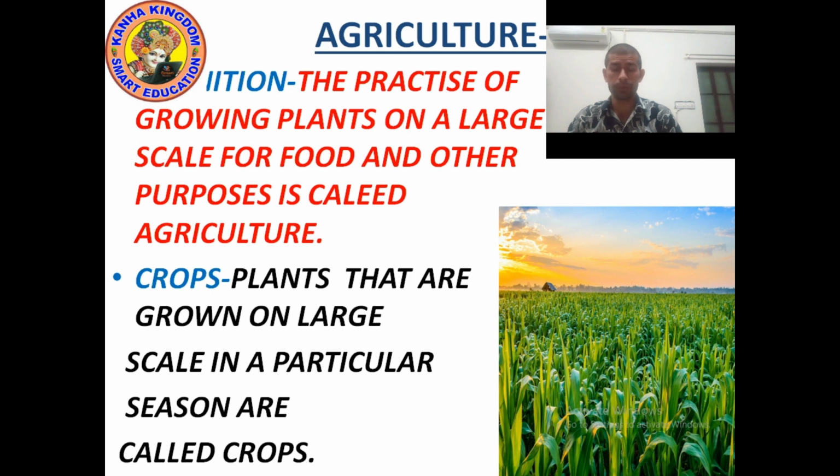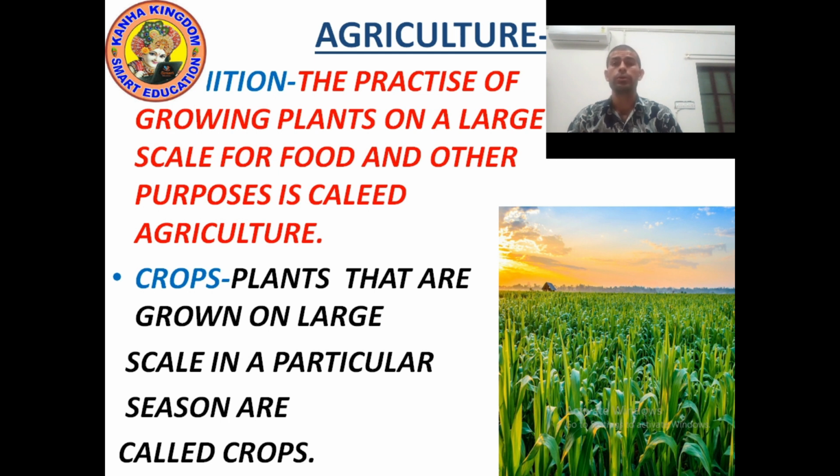Why do we grow crops? We grow crops mainly for food, and there are many crops such as legumes and peas. We also grow them as a raw material for industry.